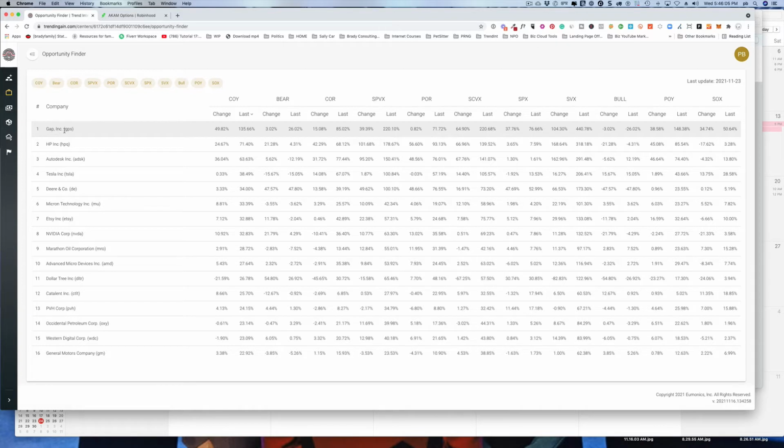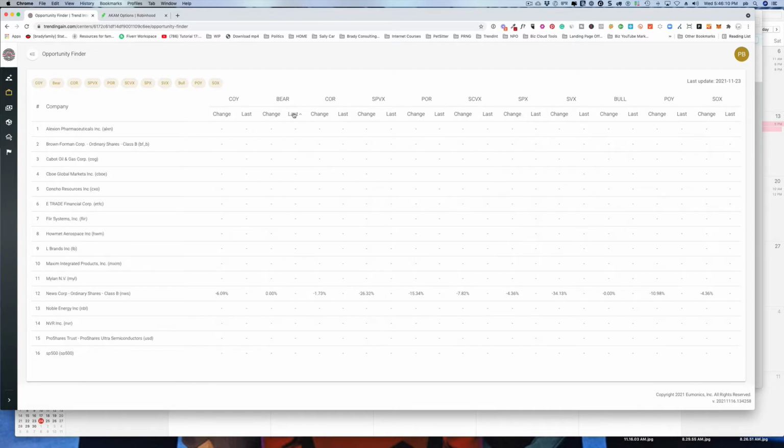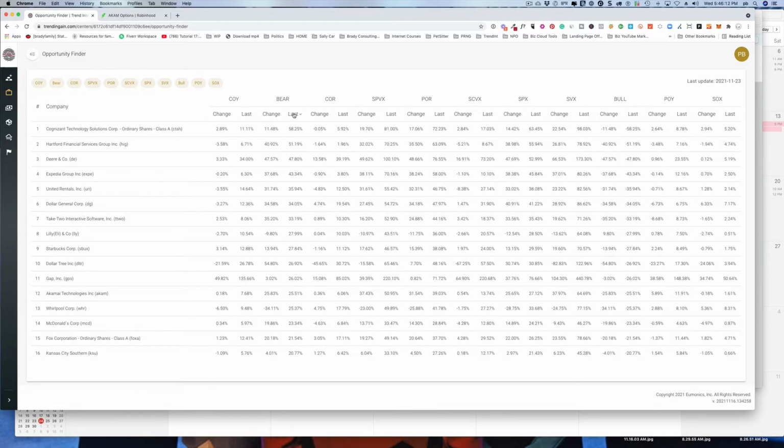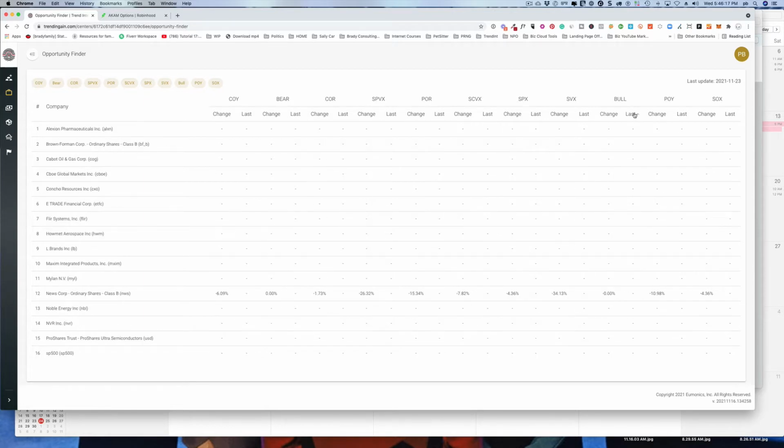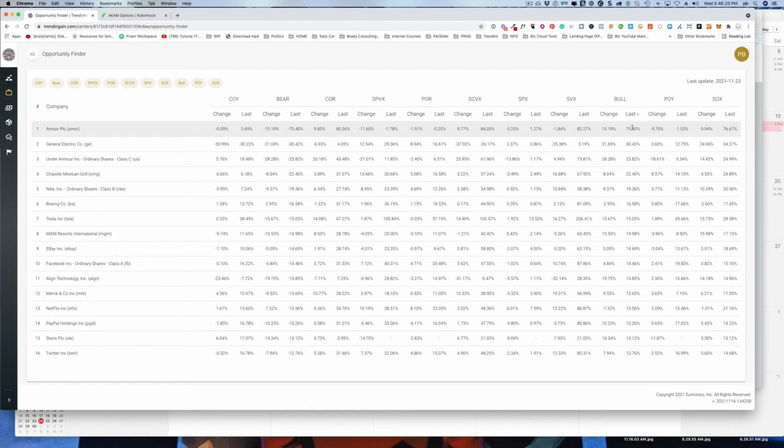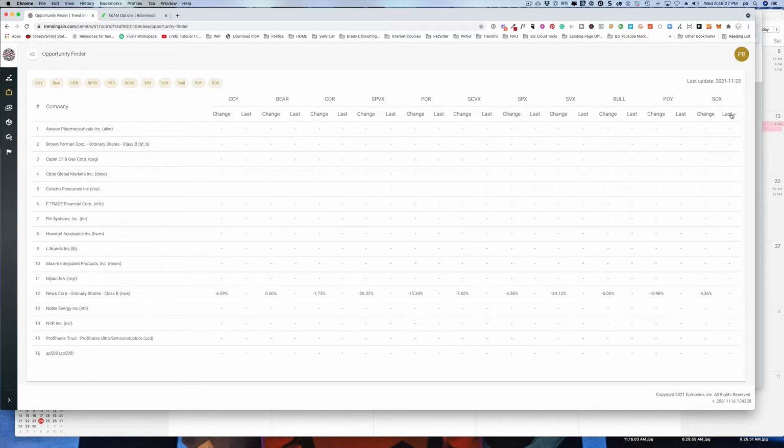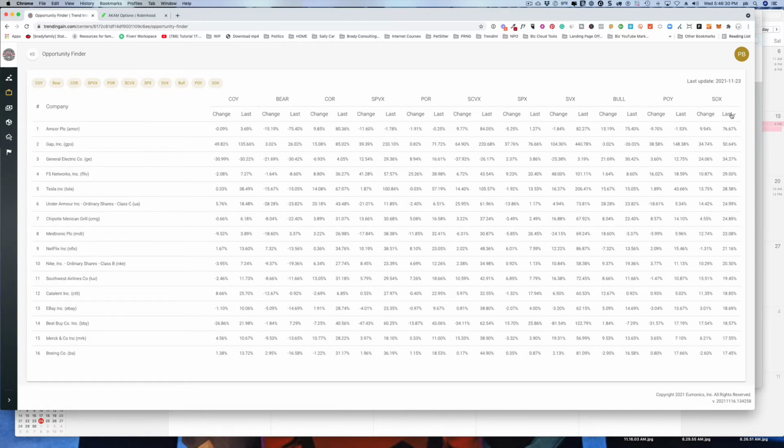But basically, the process is you come in here and look at any one of these, even looking at, for instance, bear or bull. You might come in and say, okay, there's some interesting information there. Or you might come into bull and say, oh, here's some interesting information right here. So it just depends on what your interests are, or the stock optimism index. You might look at that and say, what am I ranking here that looks interesting? 76% here for these guys. It's interesting. 50% again for Gap. General Electric. So there's interesting data wherever you want to start.